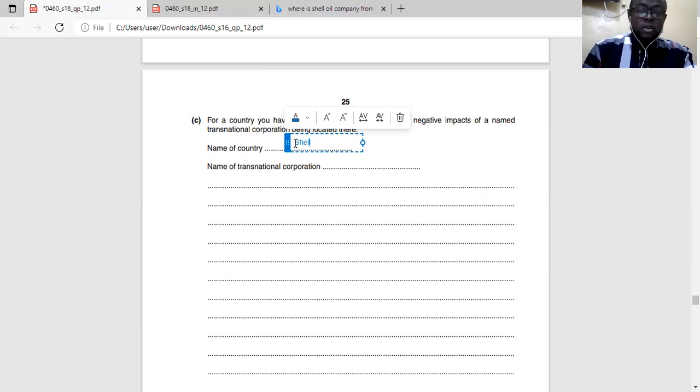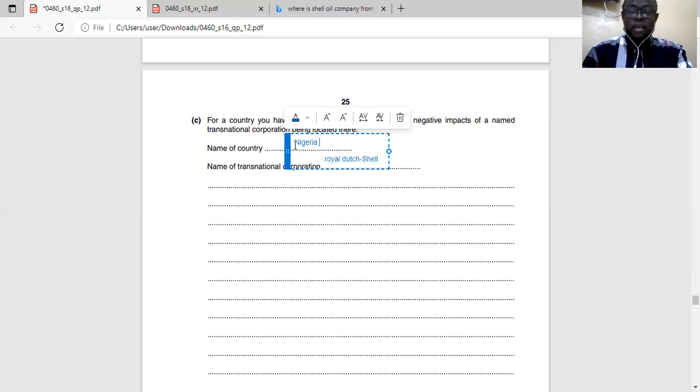I think its name is Royal Dutch Shell. Then the country, Nigeria.